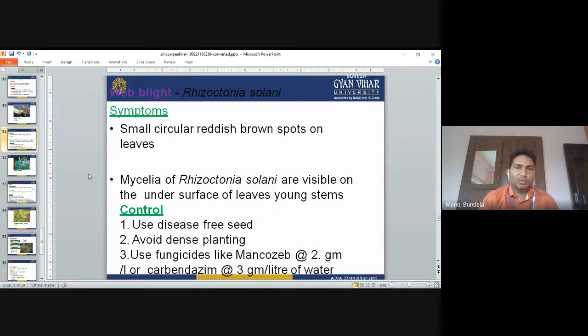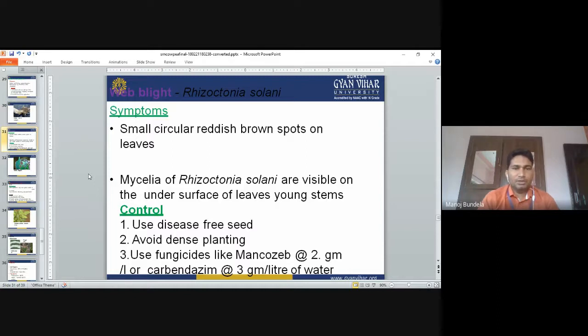Web blight, Rhizoctonia solani. The symptoms: small circular reddish-brown spots will develop on the leaf. The mycelia of Rhizoctonia solani are visible on the undersurface of the leaves and young stem.